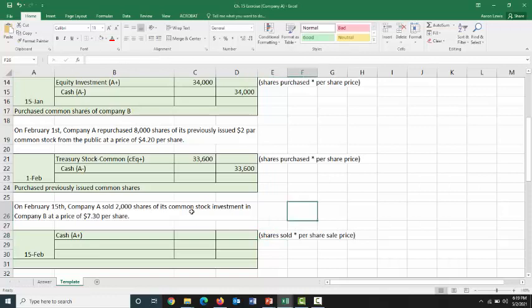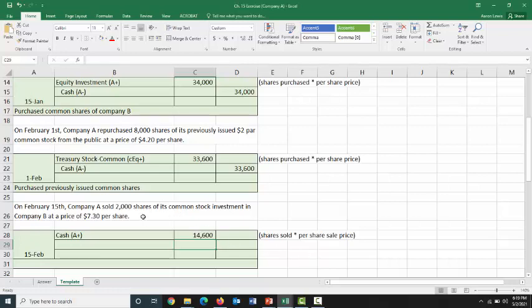So how many shares are we selling? We're selling 2,000 shares. We're selling those shares at $7.30 apiece. Well, if we're selling 2,000 shares at $7.30 per share, we're receiving $14,600 in cash at the time we are making the sale.